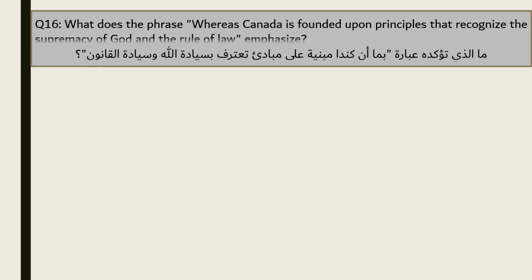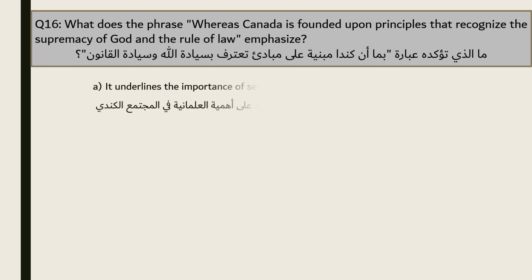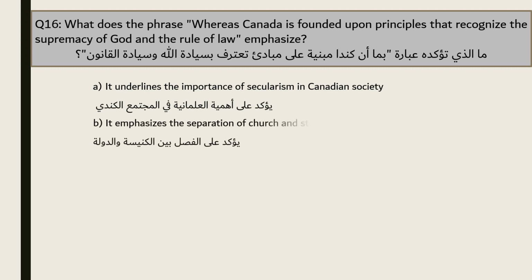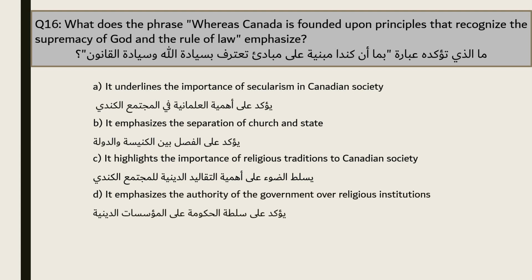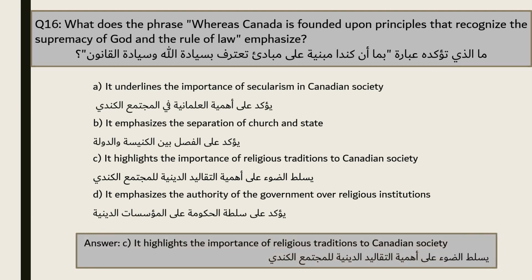Question 16. What does the phrase, "whereas Canada is founded upon principles that recognize the supremacy of God and the rule of law," emphasize? A. It underlines the importance of secularism in Canadian society. B. It emphasizes the separation of church and state. C. It highlights the importance of religious traditions to Canadian society. D. It emphasizes the authority of the government over religious institutions. The answer is C. It highlights the importance of religious traditions to Canadian society.